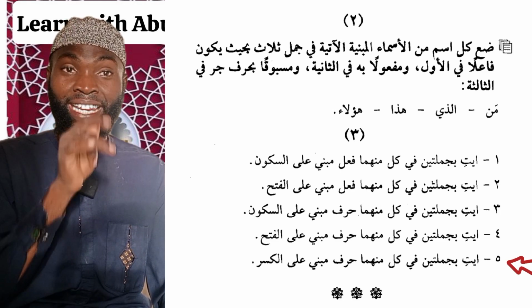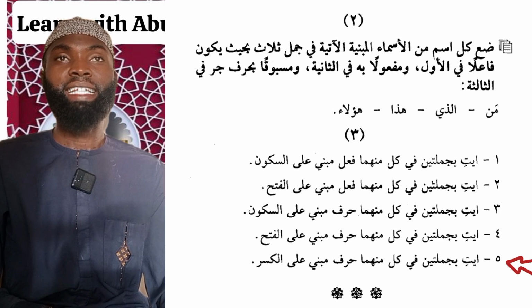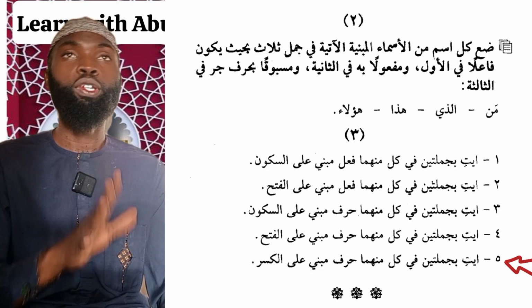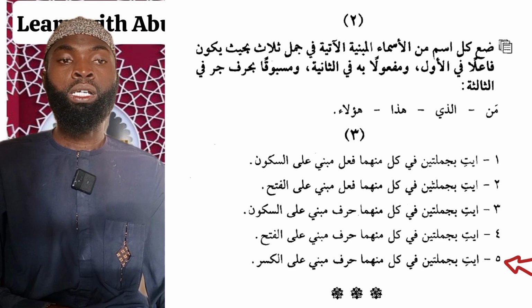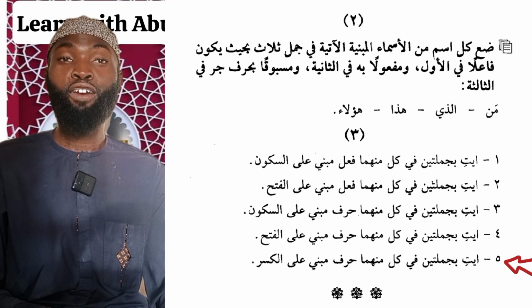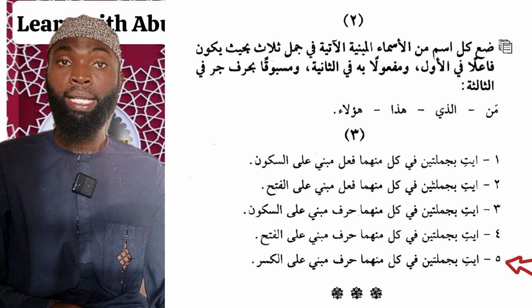So the word bi here is a particle and it is built upon kasra. Next, I can say ishtaraitul kitaba li Hamidin, I bought the book for Hamid. The word li is also a particle built upon kasra.